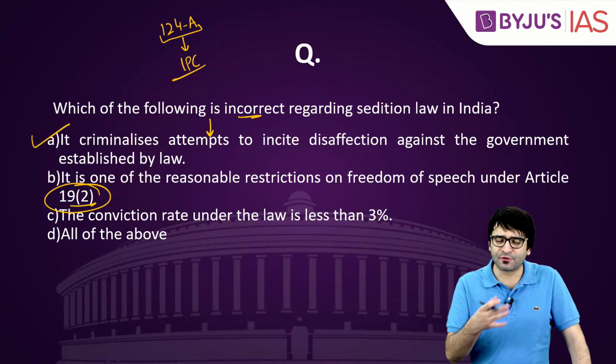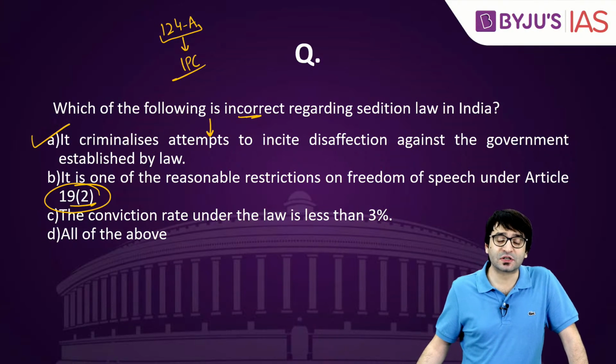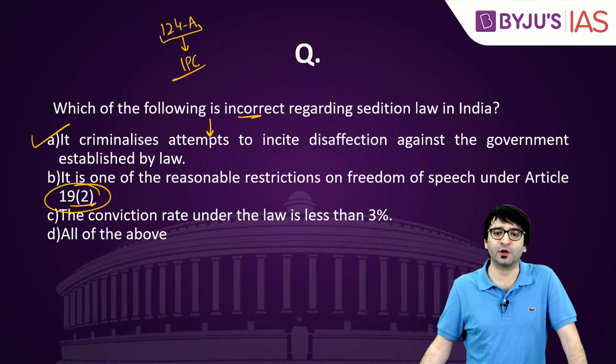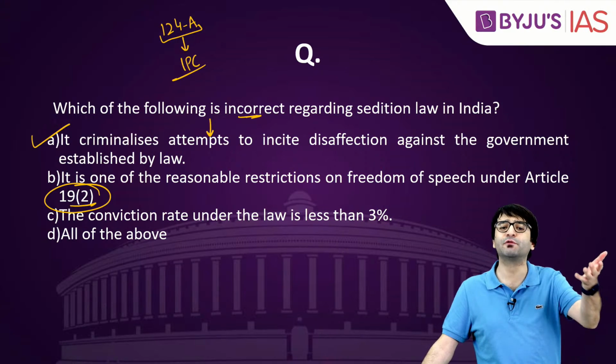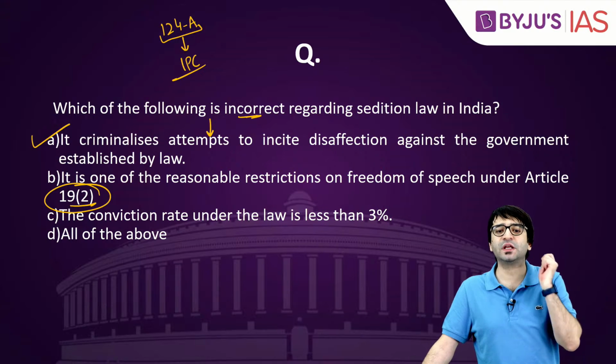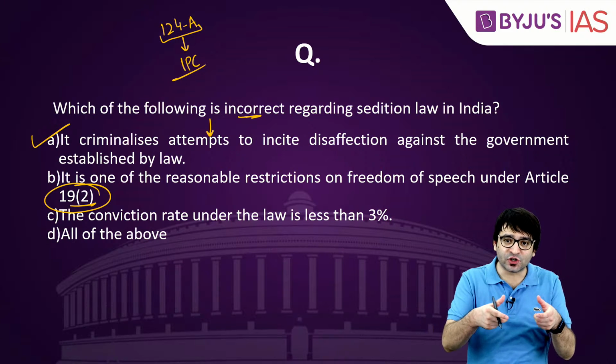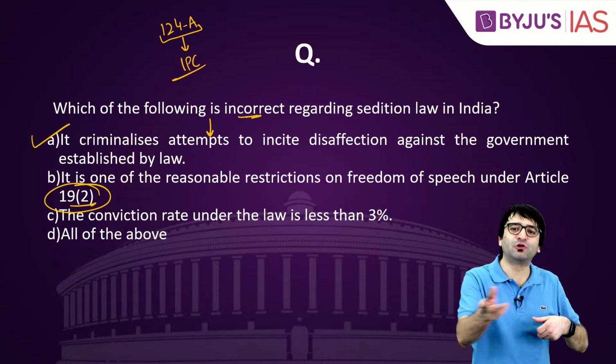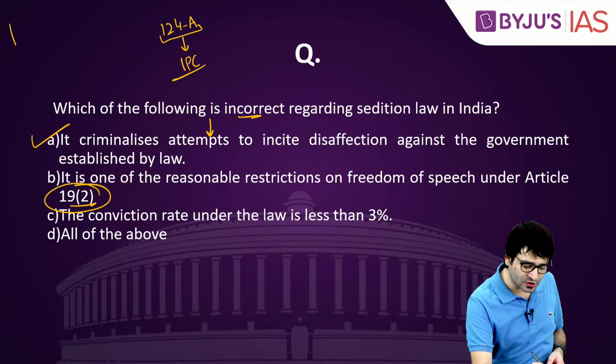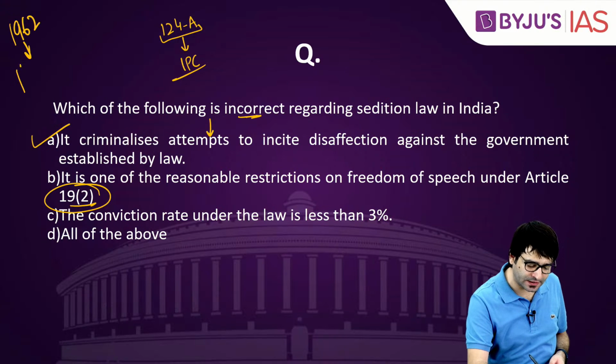In fact, the draft constitution talked about sedition as a reasonable restriction on your freedom of speech and expression, but ultimately it was dropped from the list of reasonable restrictions. Sedition entered through the backdoor, because of the 1962 judgment, Kedarnath Singh.